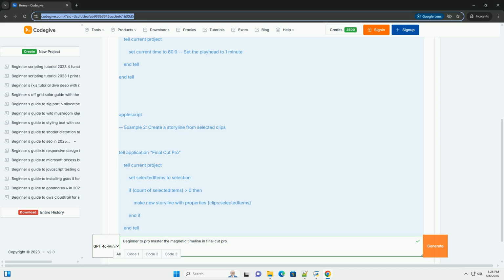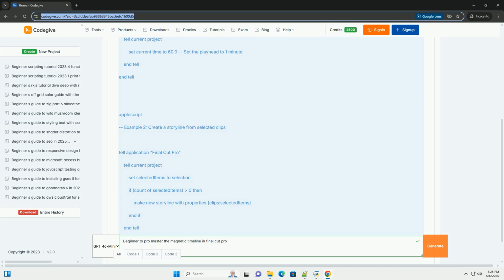5. Trimming clips. Select the trim tool, T. Drag the edge of a clip to shorten or lengthen it. Notice how the surrounding clips adjust automatically. This is ripple trimming at its finest. 6. Deleting clips. Select a clip and press the delete key. The gap will automatically close. 7. Moving clips. Select a clip and drag it along the primary storyline. The other clips will shift to accommodate the new position. 3.